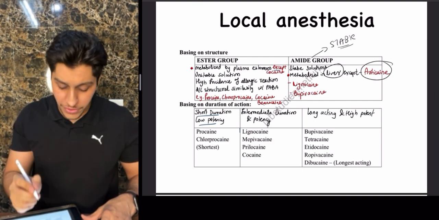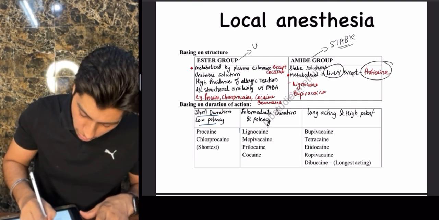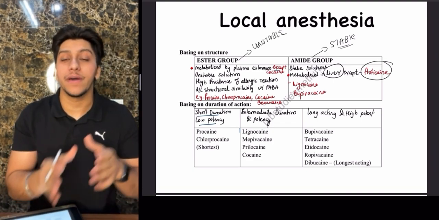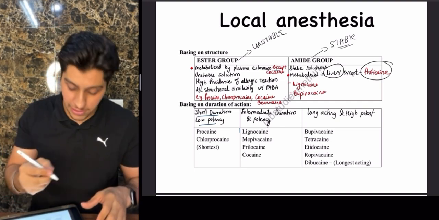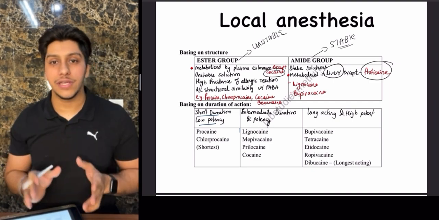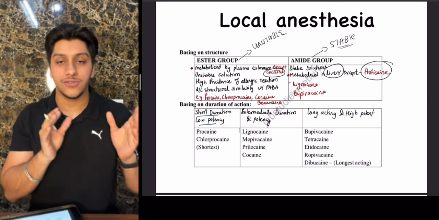Then we'll have the ester groups. Ester groups are the ones which are unstable, and they are metabolized by plasma esterase. So ester group and plasma esterase. The exception for this is going to be cocaine. So these are the two things which you need to know as the difference: the stable one is amide, and the not stable one is going to be ester.